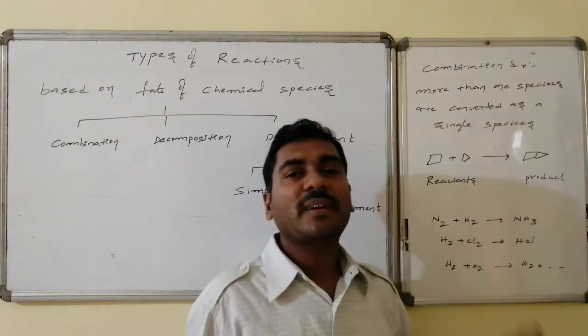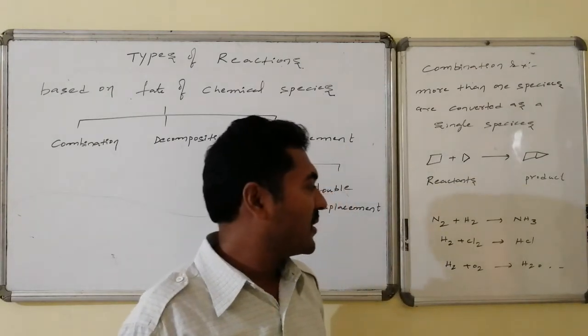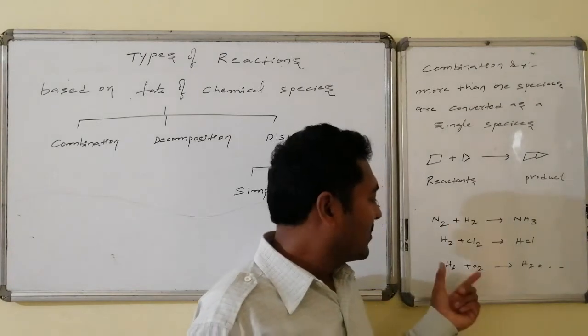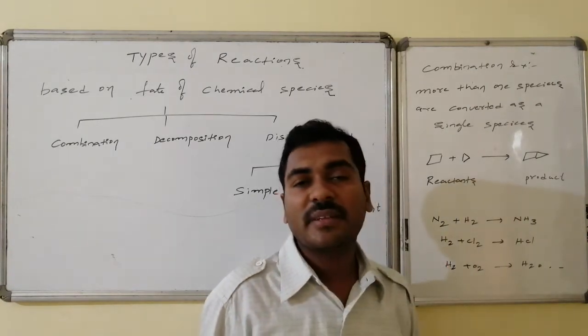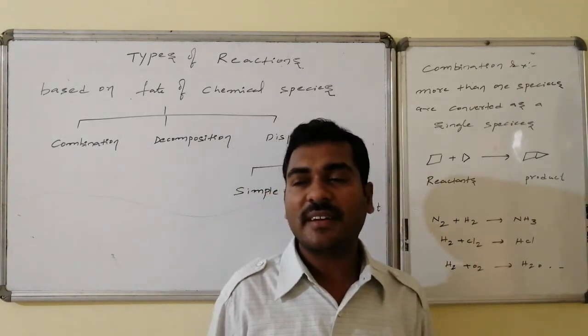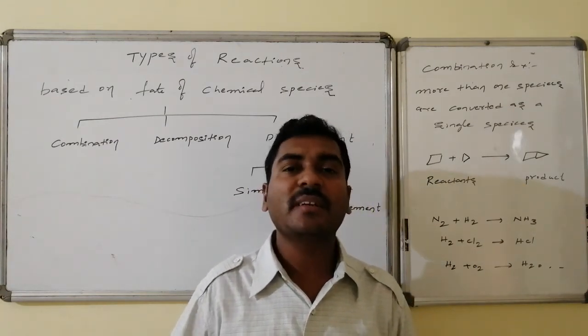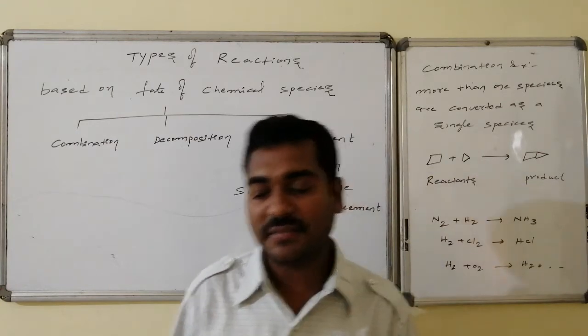Nitrogen and hydrogen combine, leading to the formation of ammonia. Hydrogen and chlorine combine, leading to the formation of HCl. Water formation occurs from the combination of hydrogen and oxygen. Like this, more than one species combining and leading to a single species is said to be a general combination reaction.